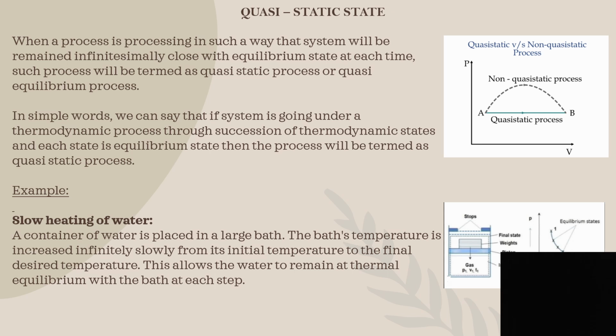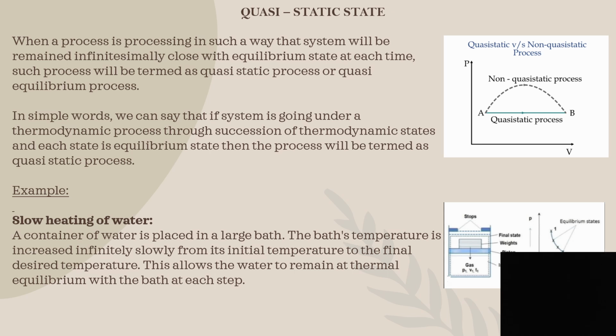Then we have quasi-static state. When a process is such that the system remains infinitely close to the equilibrium state at each time, such a process is termed a quasi-static or quasi-equilibrium process. In simple words, all the intermediate points pass through equilibrium. During the intermediate states, the system and the surroundings are in equilibrium.